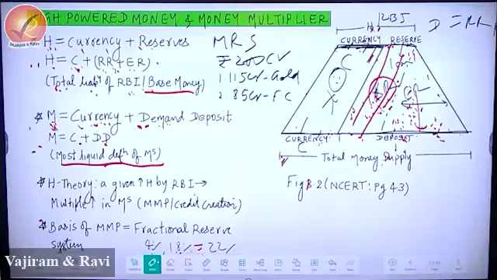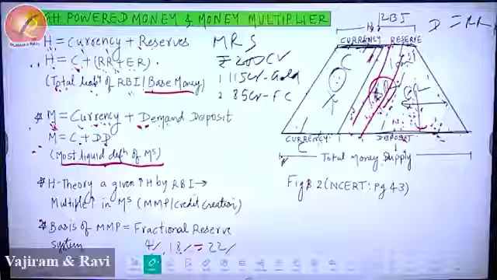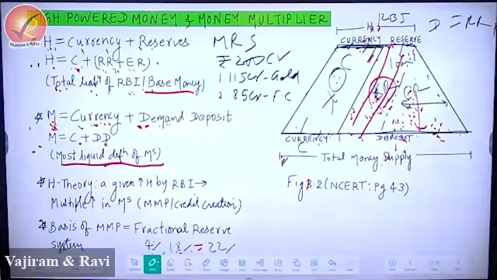But because of binding factors like inflation and GDP, the money printed by RBI has to be in accordance with other economic targets.